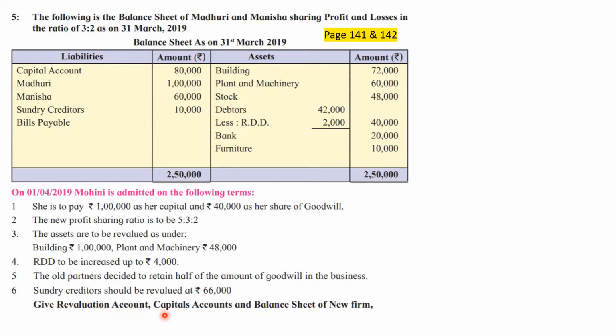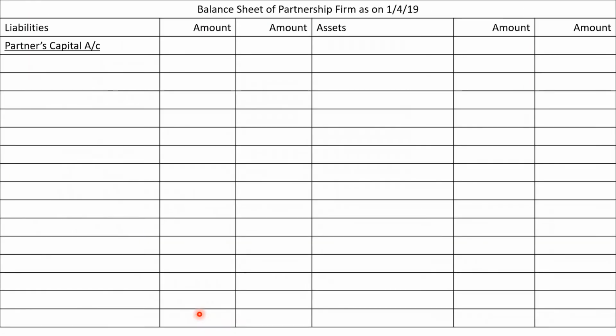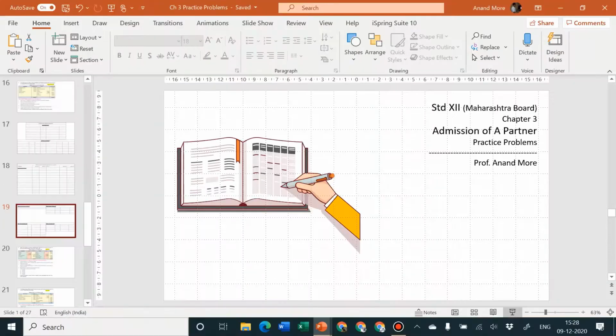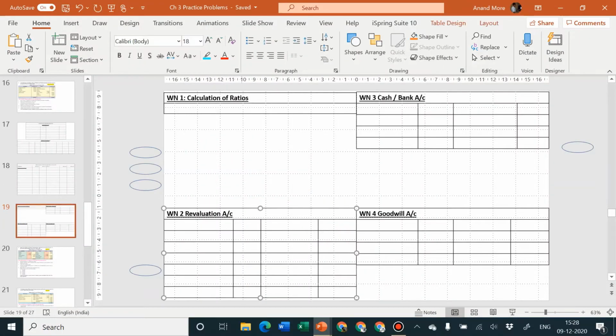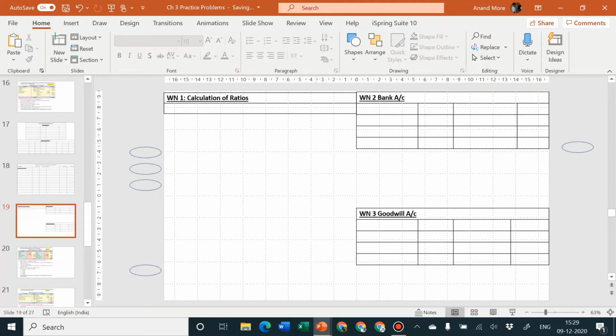Revaluation account 6 to 8 lines. Partners capital account 6 to 8 lines. Balance sheet 3/4 page. Thereafter you can say working note number 1, calculation of ratios. Working note number 2, revaluation account is not required, so I can remove this. I'll call this one itself as working note number 2, bank account, and I'll remove the word cash. It is purely bank account. And working note number 3 is goodwill account.